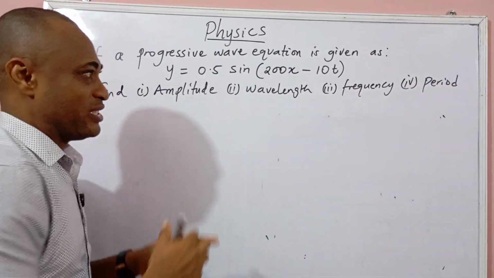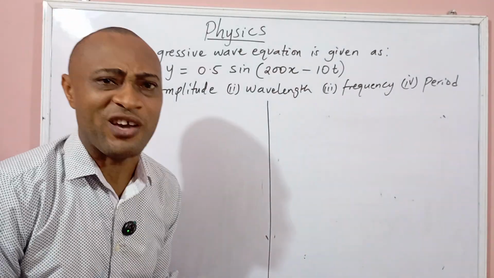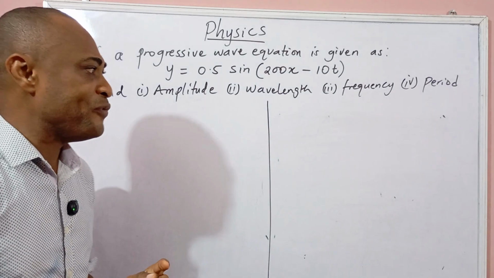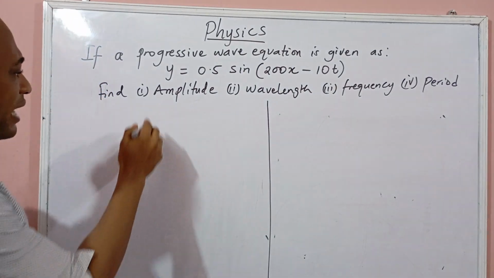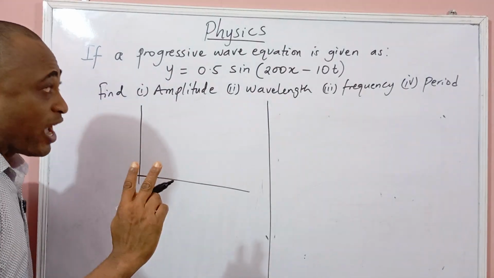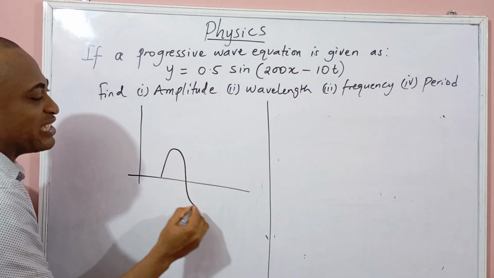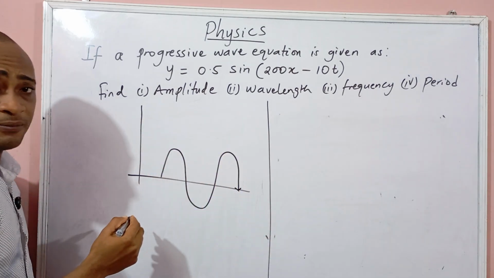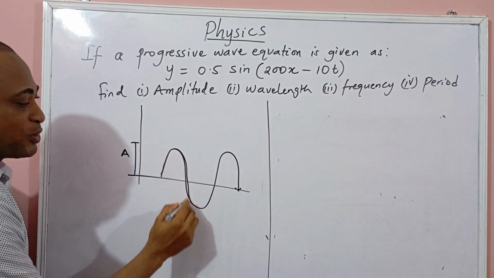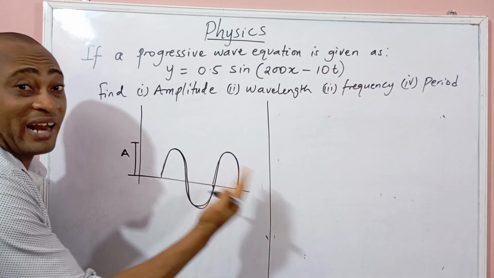Let's come back to this question. Some students often find this very difficult, answering a question on a progressive wave. But I'm going to give you a simple way to understand this. Look at this. This is my wave front. There are two major forms of wave, but I'm going to work with the one that is a wave that starts from a displacement away from the origin. Of course, this height is my amplitude. You know that when we move this way, this is one wavelength. This is half. So what I've drawn here is actually 1.5 wavelengths.